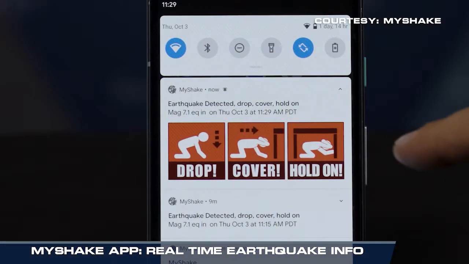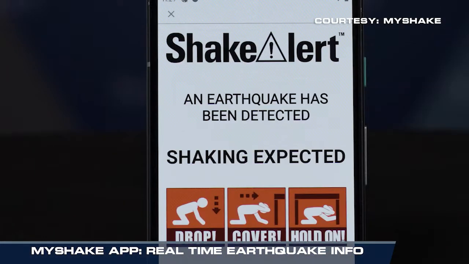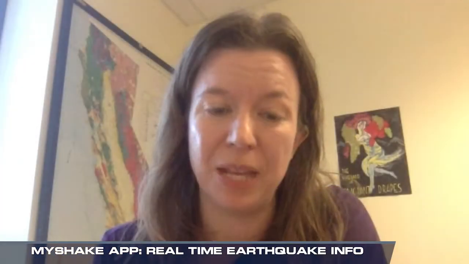How does that actually work? I mean, you just said it taps into the seismology network. Do you have to have alerts enabled on your phone? WEA alerts do go out to most devices for magnitude 5 and higher events. For smaller events, like magnitude 4.5 and higher, you need an app for that. Our app receives alert information from the ShakeAlert system, and we determine which phones are in the area of impact, and then we forward that message onto those phones so that people can drop, cover, and hold on to protect themselves.